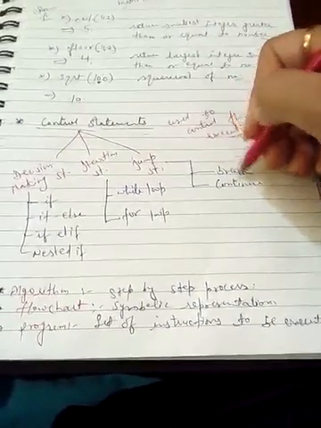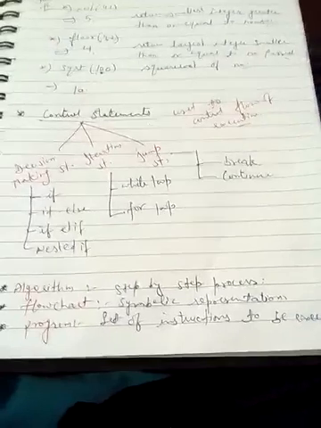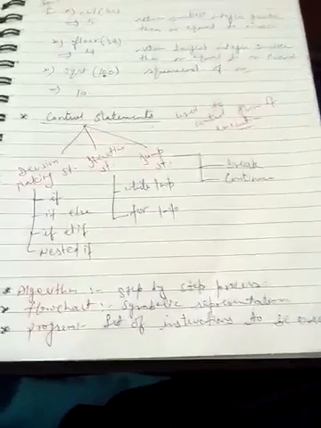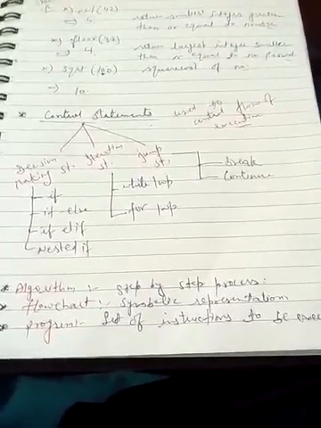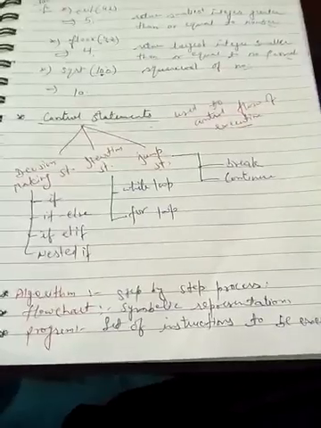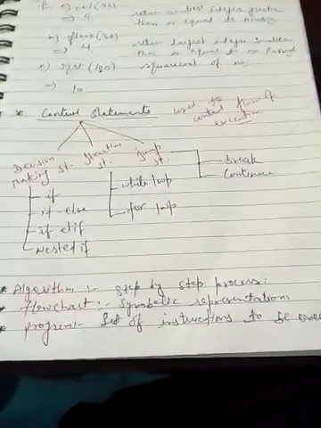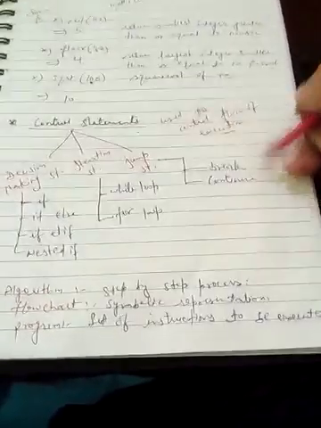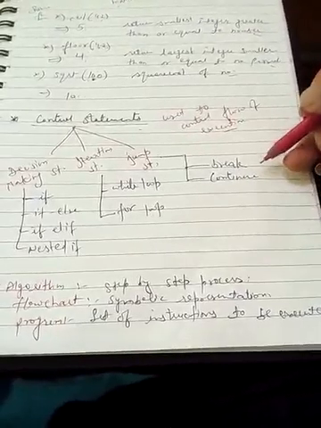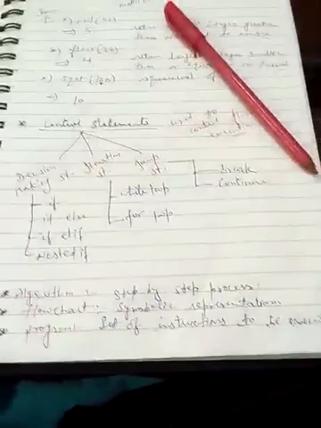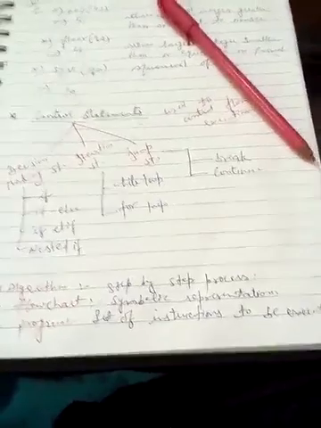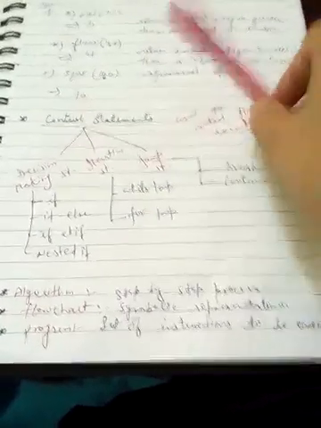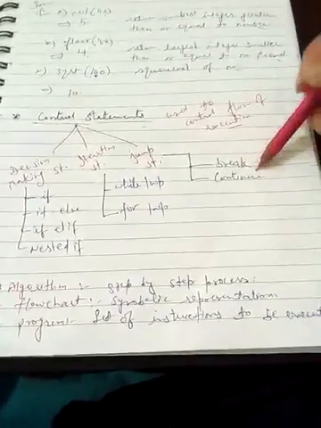Now the next one is jump statements, which are two. First is break and the second one is continue. Break statements are used to exit from the loop or terminate the loop, and the second one is continue, which takes the control back to the start of the loop. These both are keywords which are used as they are. Also we don't have any statements after these break and continue statements.